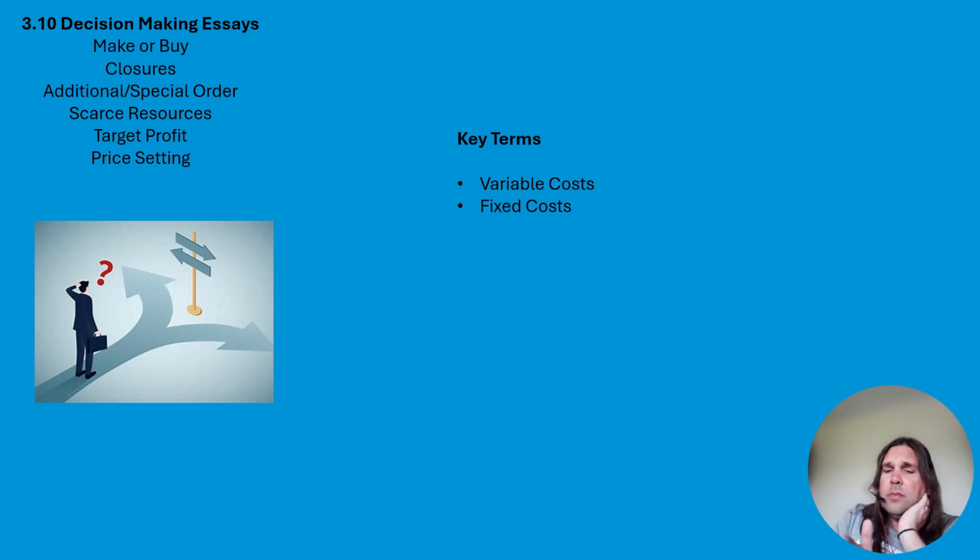Now, what we do is we use that theory in your essay. You go, oh, fixed costs don't change. So if we close the department, we'll still have these fixed costs. Can we cover them? Fixed costs don't change. If we take this order, it doesn't matter. There's no additional fixed costs, so we should make more profit. The general principles of fixed costs should be there.